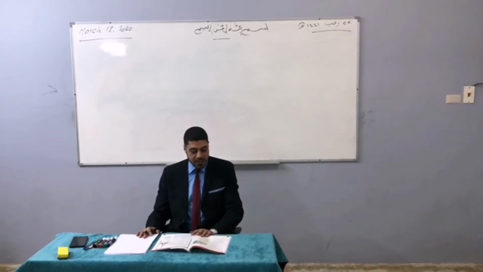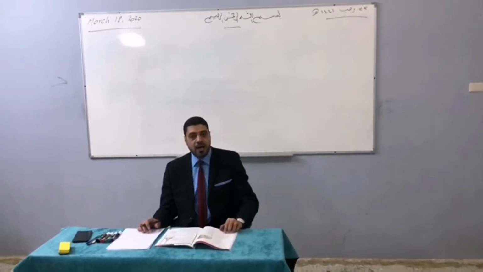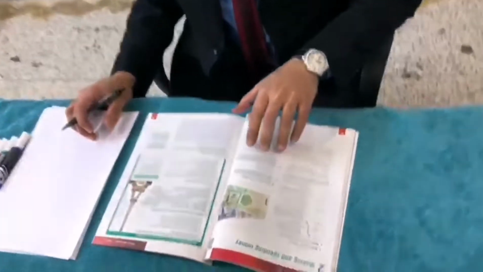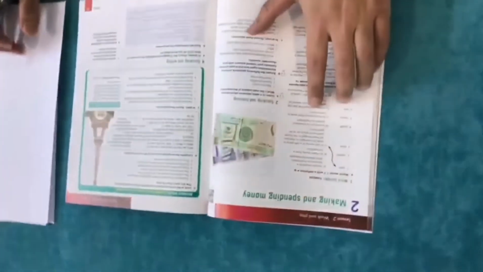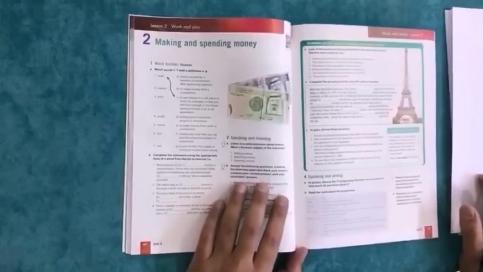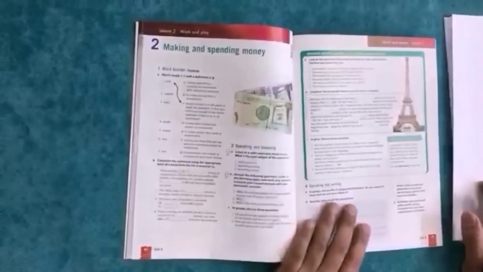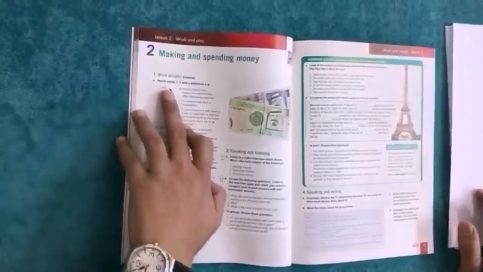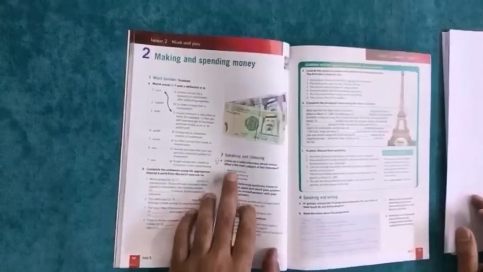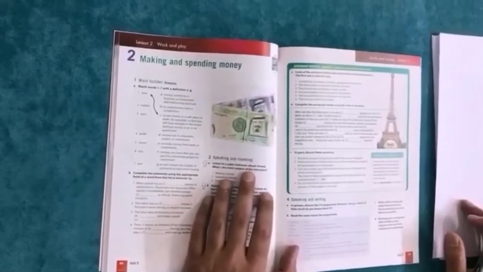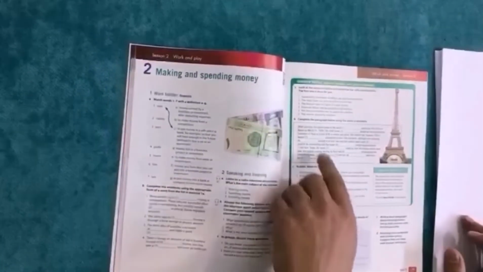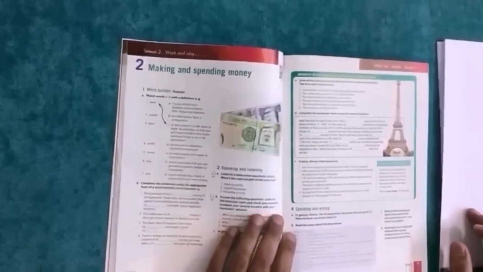Today we are going to explain Unit 5, Lesson 2. As we already know, Unit 5 speaks about work and play, and we have here Lesson 2, making and spending money. We can divide this lesson into three major parts. The first part is vocabulary, which is word builder. The second part is speaking and listening, and unfortunately, since you are not here, it's going to be just listening. The last part is going to be grammar.